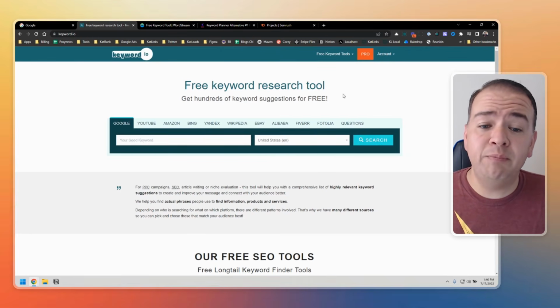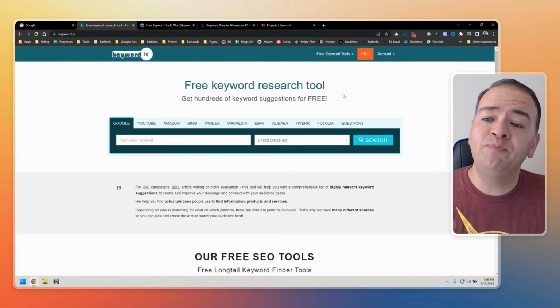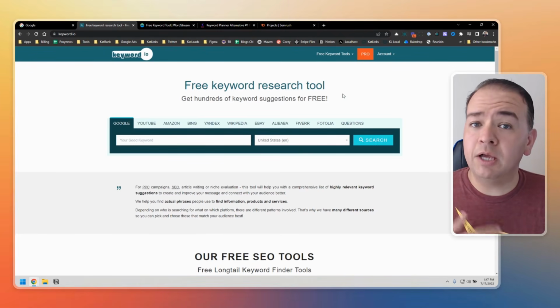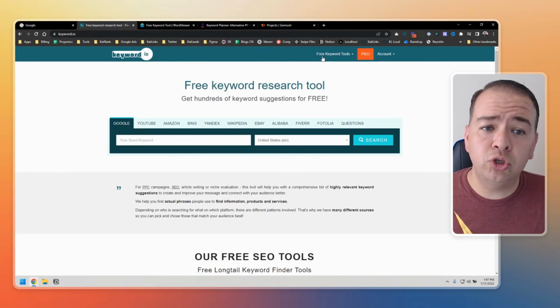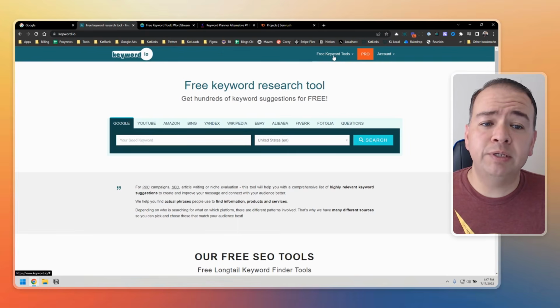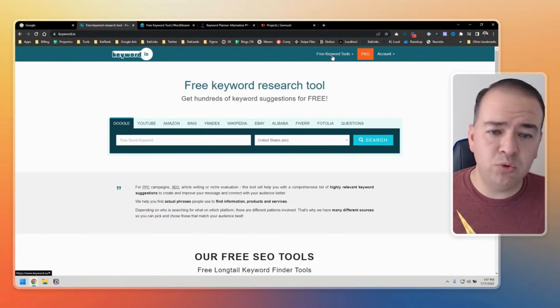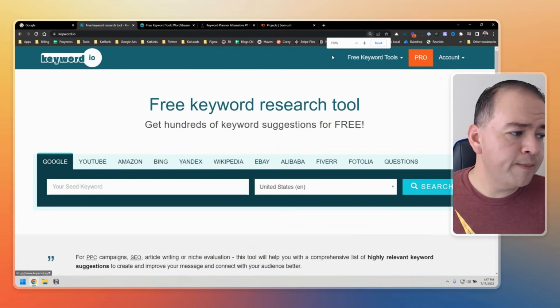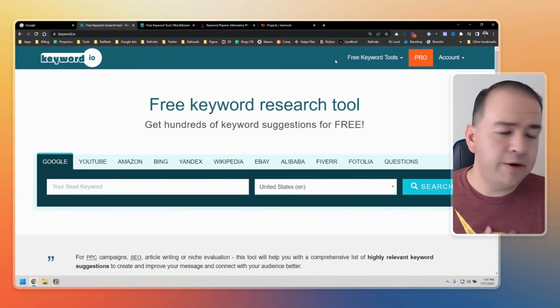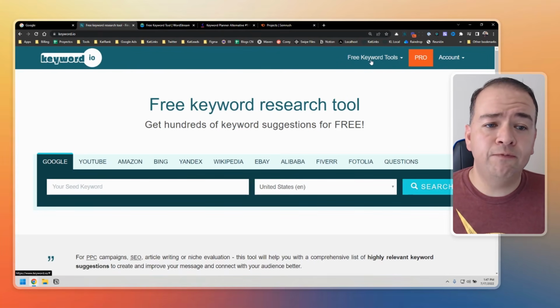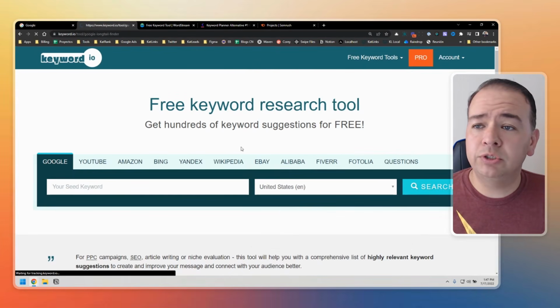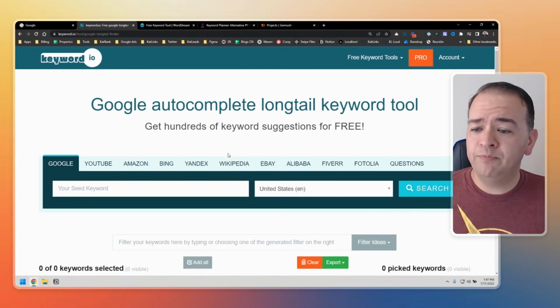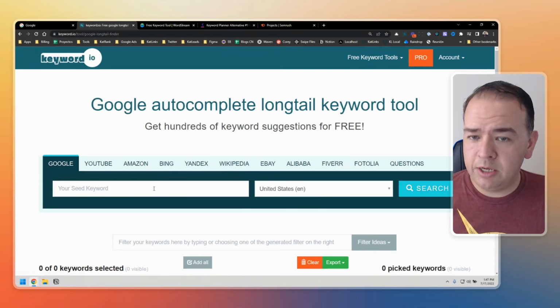You do need to sign up, because if you don't sign up, then you can't export or copy the results of the long tail keywords. So go ahead and create an account and you should be good to go. Once you are logged in, just go up here where it says free keyword tools. Let me zoom in a little bit. That should be better. Click here on free keyword tools and then go to Google Auto Suggest long tail keywords tool, which will bring us to this page right here.